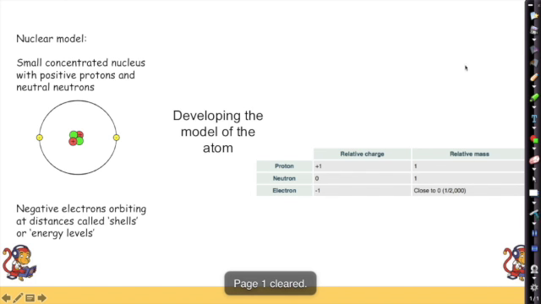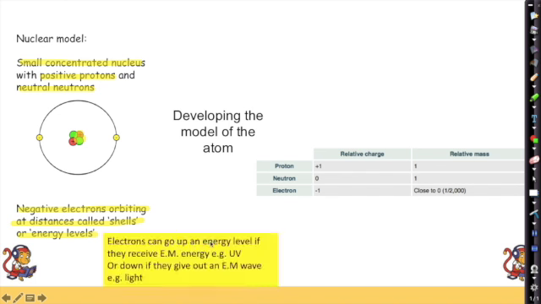Okay, so what do we know about the nuclear model then? The nuclear model says it's a small concentrated nucleus. We've got positive protons and neutral neutrons on the inside in here. We've got negatively charged electrons orbiting at distances called shells or energy levels. And we know that we can fit 2 electrons on that first inner shell, 8 in the next one and 8 in the one after that.